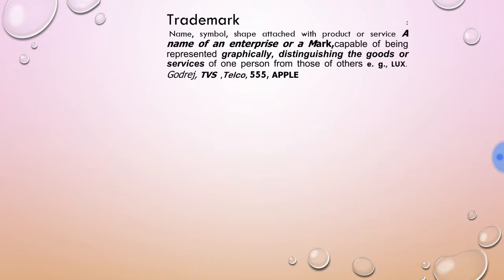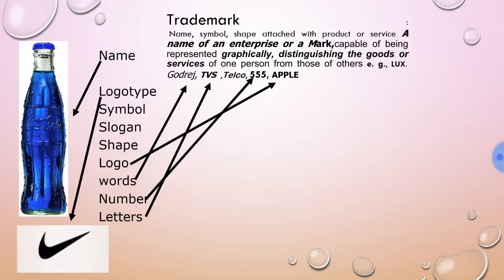For example, these are the Lux, Godrej, TVS, Telco, 555 and Apple. These are some examples. We will understand these from these examples. But firstly, we must understand what is trademark. As we have discussed this definition, trademark may be in any form.